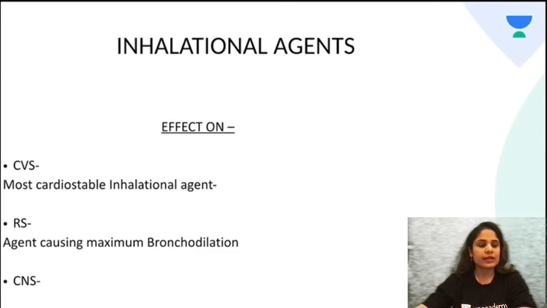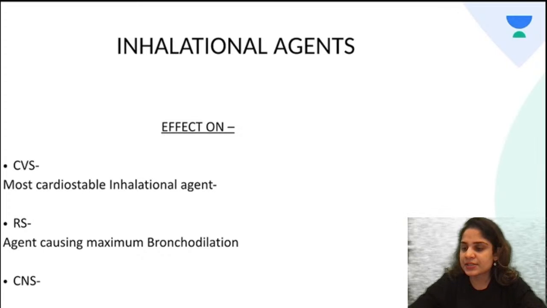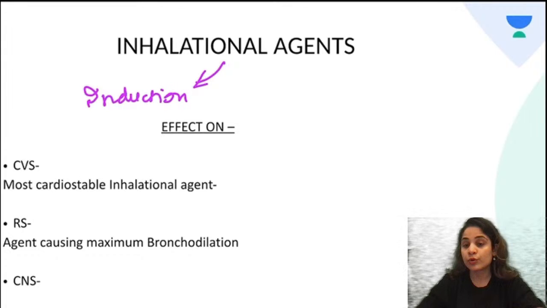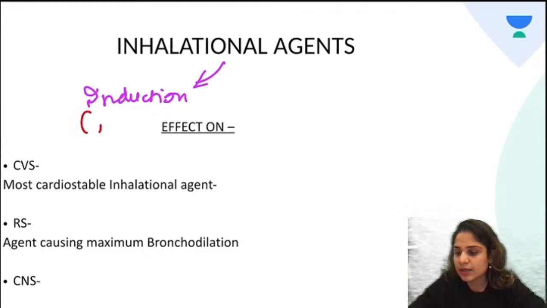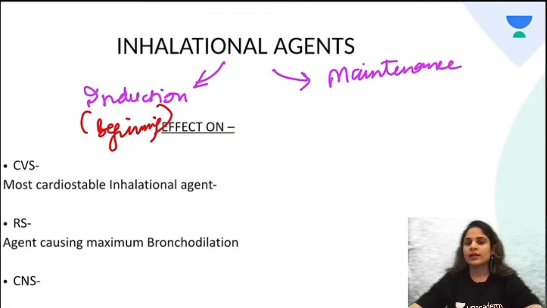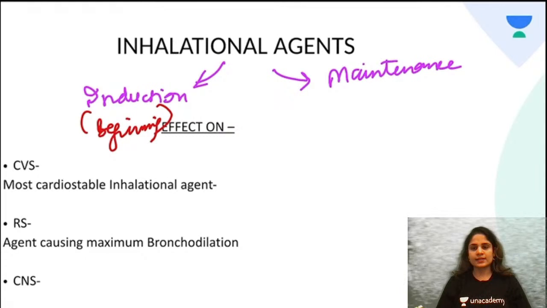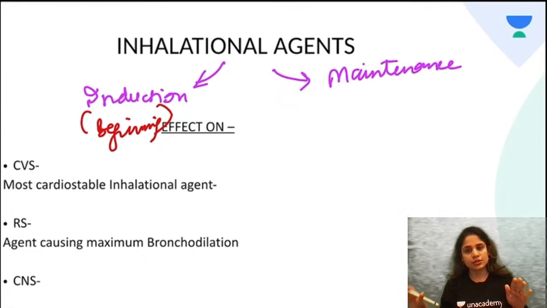Now let's move on to the next class of drugs in anesthesia, which are the inhalational agents. Inhalational agents can be used either for induction of anesthesia, that is for putting the patient off to sleep, for making him unconscious, for beginning anesthesia, or for maintenance of anesthesia. Okay, now what is maintenance of anesthesia? Once the patient is already put off to sleep, you have to maintain that anesthetic state. You have to maintain the state of unconsciousness throughout the surgery for that patient.